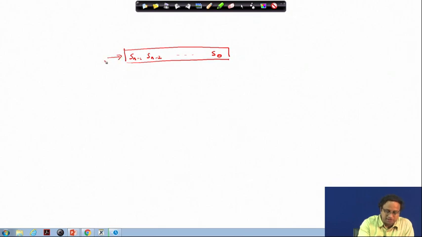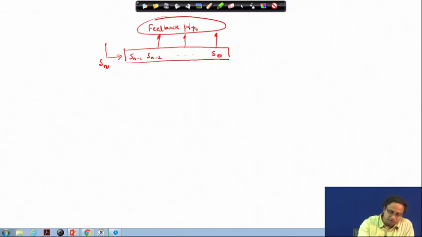You are calculating S_n, which is your feedback value, and this depends upon certain tap positions, with the feedback polynomial being nothing but some XORs.